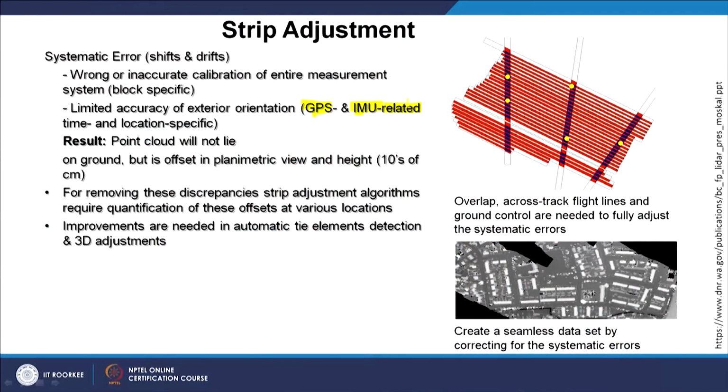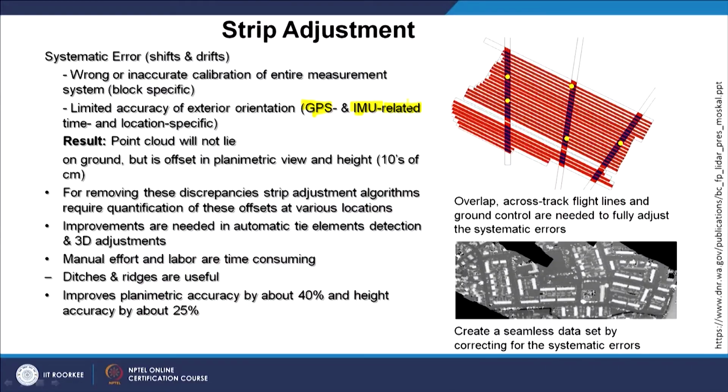So, improvements are basically needed as we go for automatic tie or ground control points detection and 3D adjustments. Manual effort and labor are time consuming. If we are having non-systematic errors, then these problems will come.